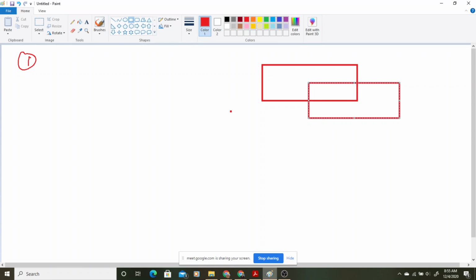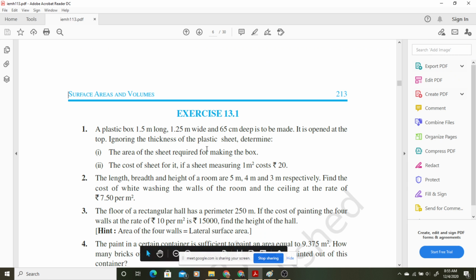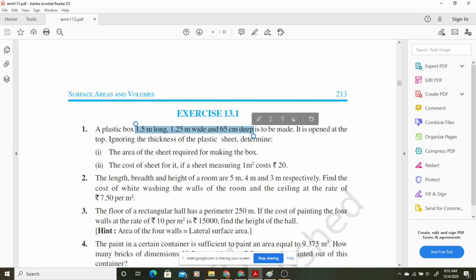Now देखो, अब उसमें in the question it is nowhere written that which kind of box is it. ये क्यूब है या क्यूबॉइड है, but by seeing the dimensions को देख के तुम लोगों को खुद ही पता लग जाएगा. You will be able to know it that it is a cuboid because length, breadth and height are given, so you must have that much sense that length, breadth and height are for what?